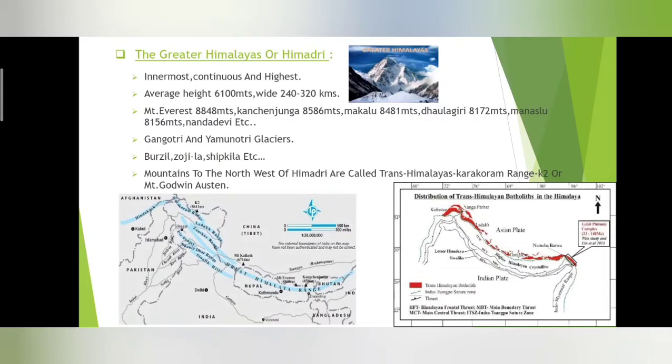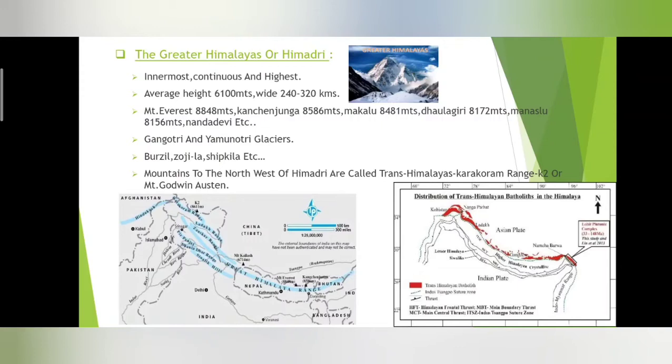There are even other high mountains in this Greater Himalayas or Himadri along with Mount Everest. Kanchenjunga is about 8,586 meters. Makalu, 8,481 meters. Dhaulagiri, 8,172 meters. Manaslu, 8,156 meters. Nanda Devi. Like this, various high peaks are found in the Greater Himalayas.